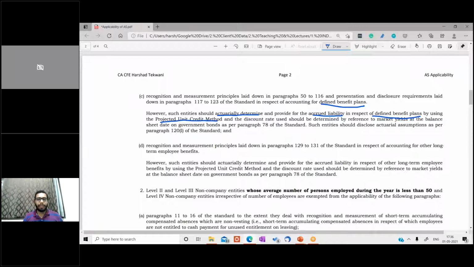Now, the fourth one is paragraphs 129 to 131, which talk about long-term employee benefits. Again, the same: you need to determine the accrued liability using the projected unit method, and this is for level 2 and level 3 where the employees are more than 50. So no need to follow any other method, you can do this, and the discount rate can be based on market yields or government bonds.